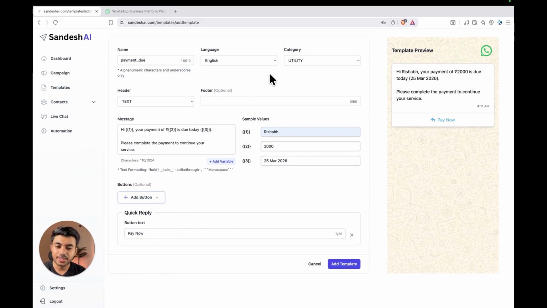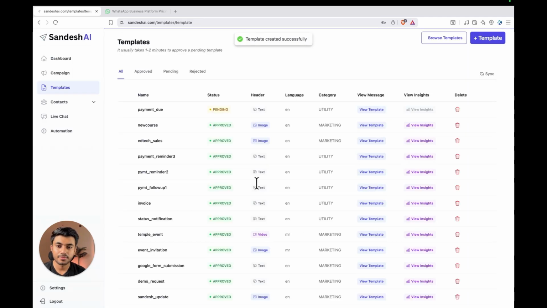Now, when everything is configured, click on the Add Template to create this utility template. The template has been successfully created and it's presently on the pending status. It usually takes 1 to 2 minutes to approve a pending template, but in a fresh account, it can take up to 24 hours to get approved. Click on the sync button to refresh this template page. Right now, the template is still pending approval from Meta. Once it is approved by Meta, we can start using it.